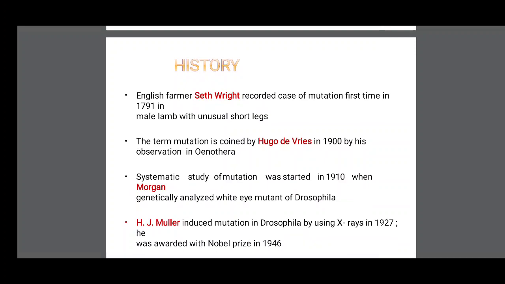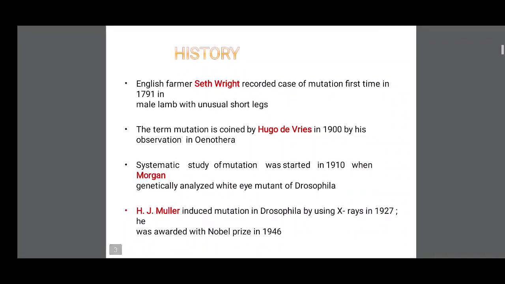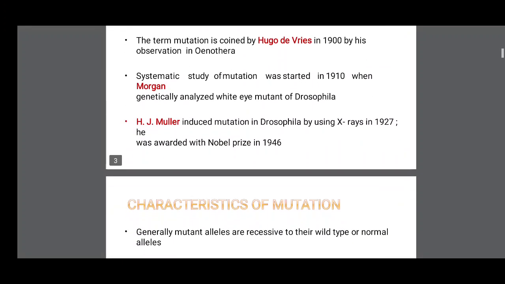Systematic study of mutation was started in 1910 when Morgan genetically analyzed the white eye mutant of Drosophila. H.J. Muller induced mutation in Drosophila using X-rays in 1927. He was awarded the Nobel Prize in 1948 for his work on mutation in Drosophila.